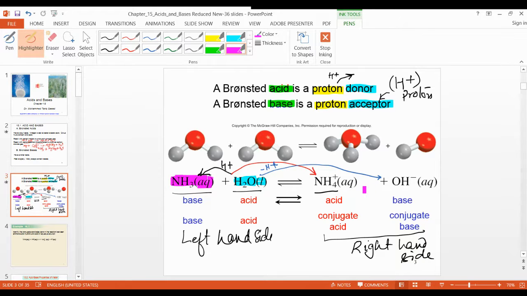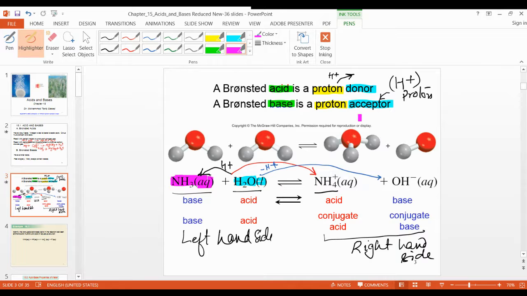Which one looks similar? Ammonium has a similar face as your father, and OH minus has the same face as your mother, just like water. So we can compare it. It means the OH minus cannot come from NH3. OH minus comes from water. NH4 comes from NH3, not from water.